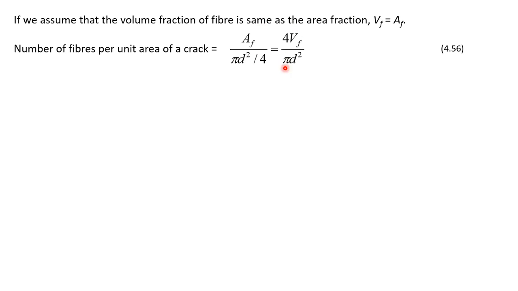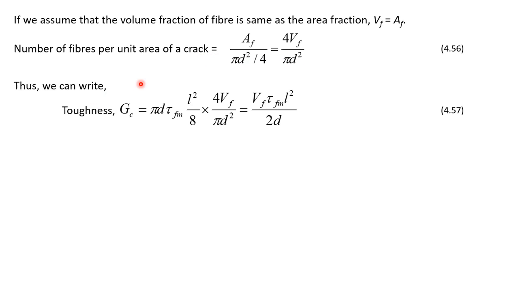Since we said that area fraction is taken as the volume fraction, 4 Vf over pi d square will be the number of fibers per unit area of a crack.